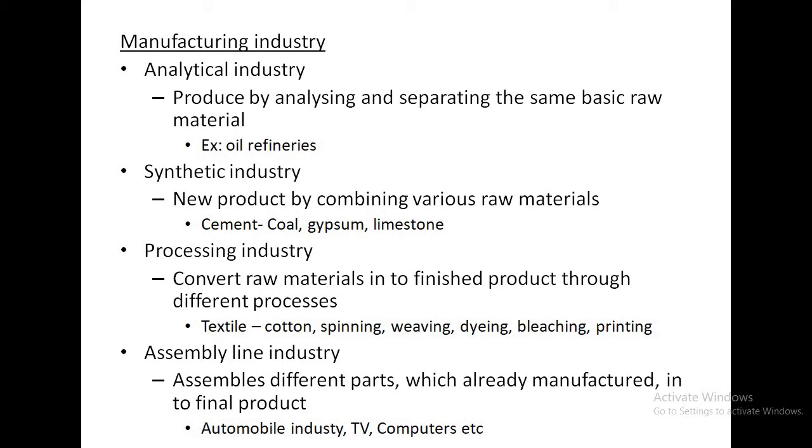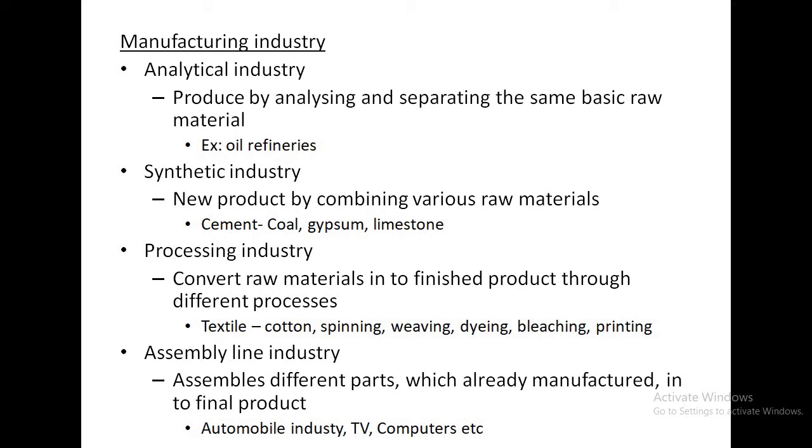The second type is synthetic industry. Synthetic industries are those industries which produce a new product by combining various raw materials in the production process. Example, cement. What is cement a combination of? Cement is a combination of coal, gypsum and limestone.